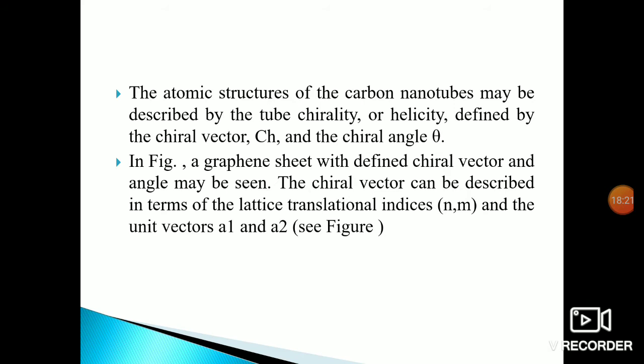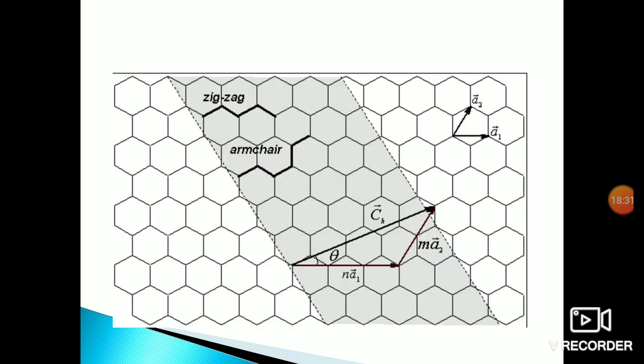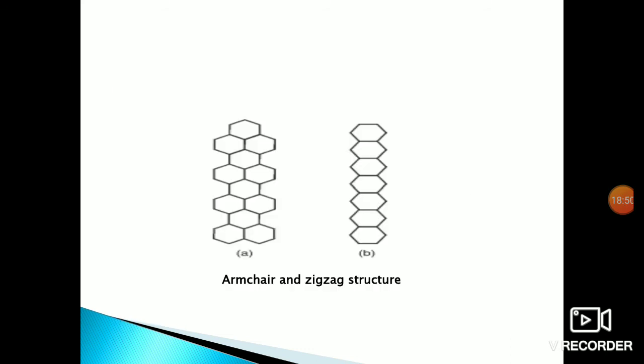The chiral vector can be described in terms of lattice translation indices, that is n, m, and the unit vectors a1 and a2. See the figure: the first one is a zigzag structure, and this is the armchair, chair shape. Corresponding to this angle we can find the indices n, m, and these are the structures we can find, the closed structure of armchair and zigzag.